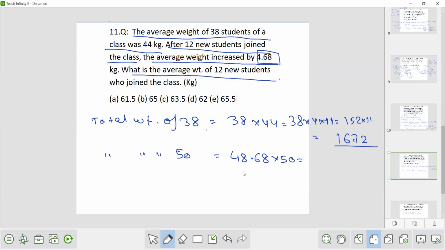Now how to calculate it? So we never multiply any number by 50. We multiply it by 100 and divide it by 2. So it will become 4868. So half of 4868 is 2434.